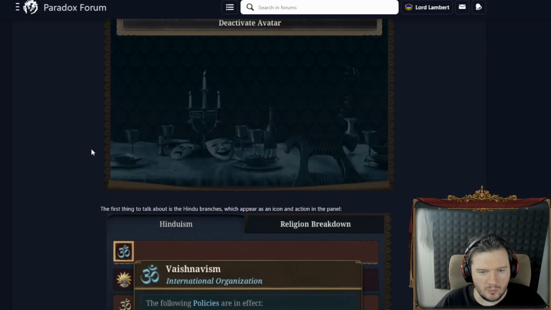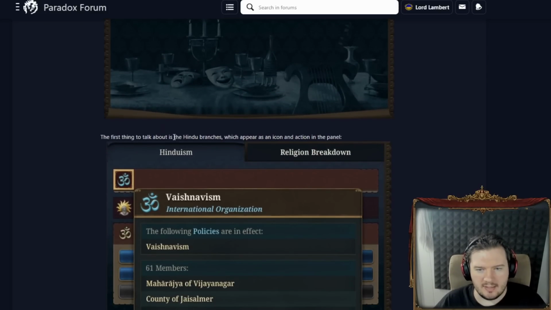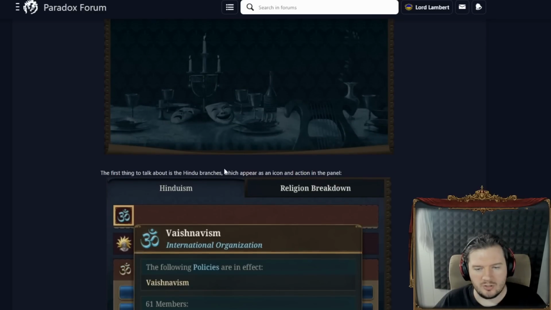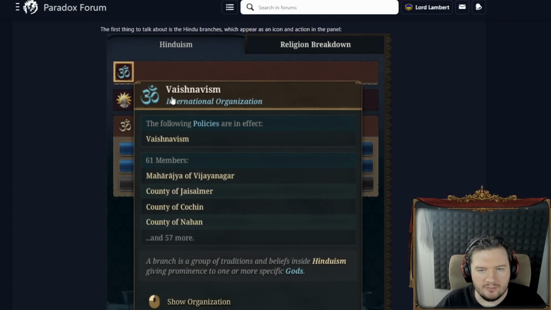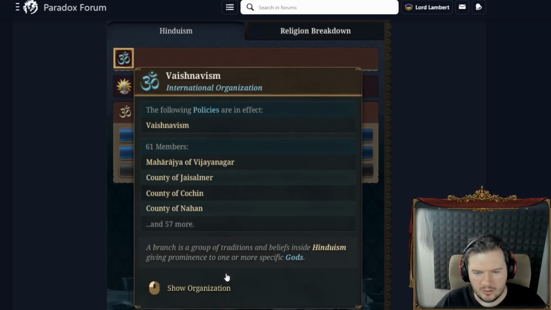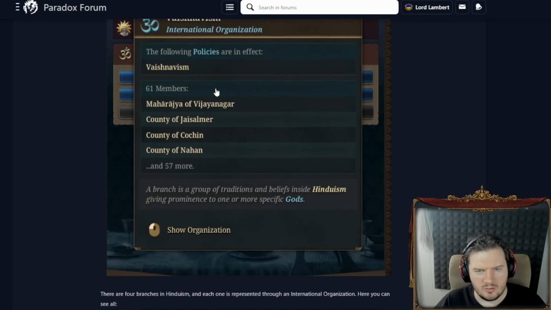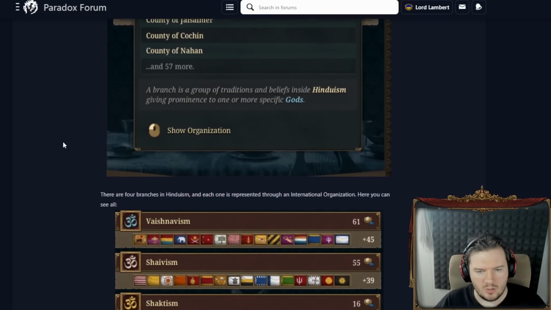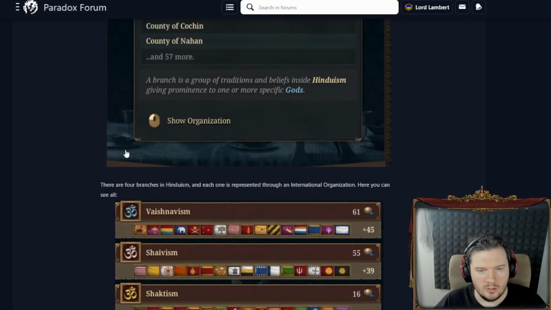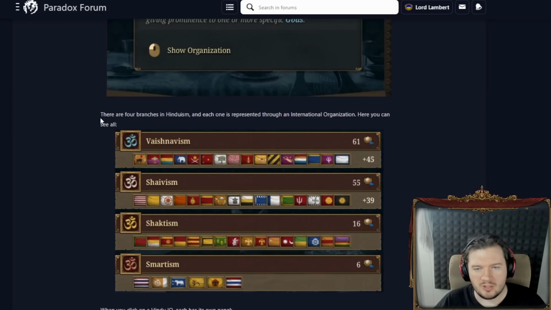We'll see. So the first thing to talk about is the Hindu branches, which appear as an icon and an action in the panel. Right, branches. That makes sense. So we have Vaishnavism. Branches, a group of traditions and beliefs inside Hinduism. Okay, so Vaishnavism is what? What does that do? There are 4 main branches in Hinduism.